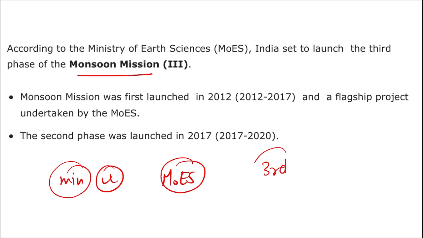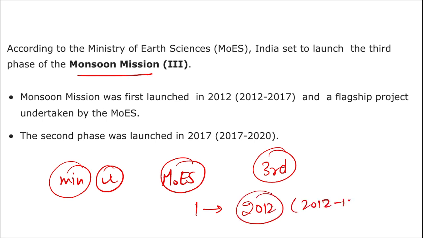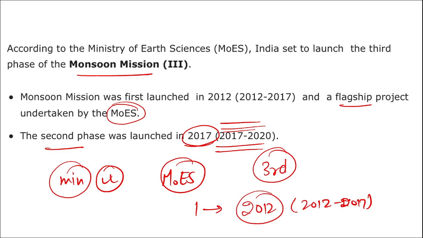Now the 3rd edition of this Monsoon Mission will be launched. The first edition of this was launched in 2012, that was a 5-year plan from 2012 to 2017. It was a flagship program taken by the Ministry of Earth Science. The second phase of which was launched in the year 2017, from 2017 to 2020.